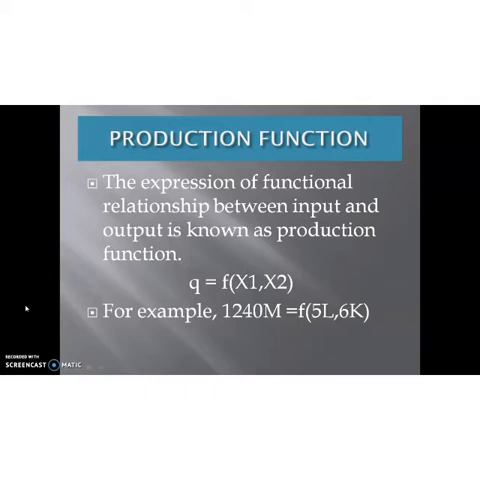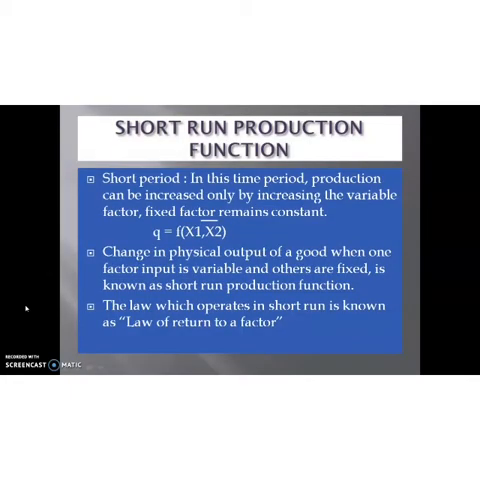Okay, we know that production means a transformation of input into output. So an output can be produced with the help of inputs. So output is a function of inputs. Okay, so the expression of that relation is known as production function. And also we have discussed short-run production function. So in the short period, production can be increased only by increasing the variable factor, and the fixed factor remains constant.